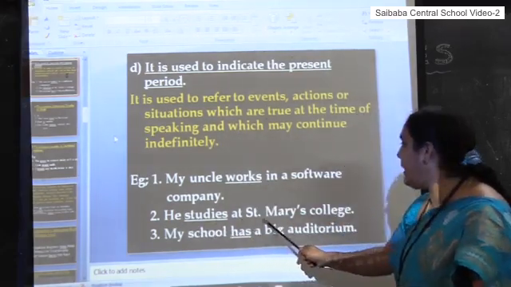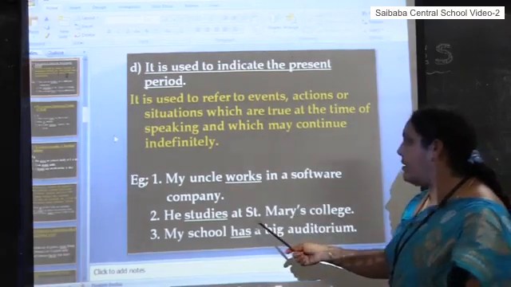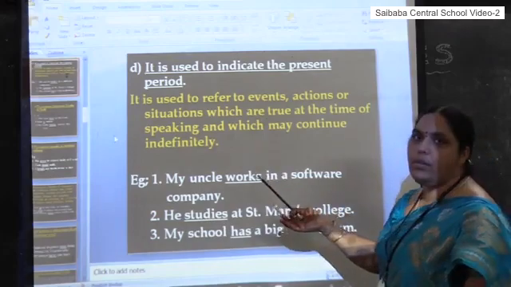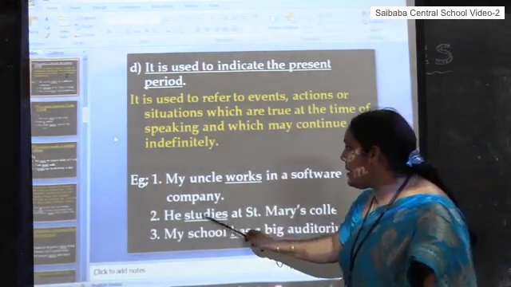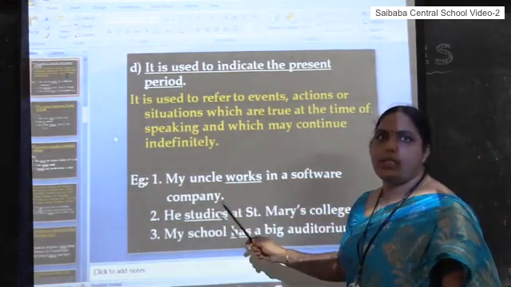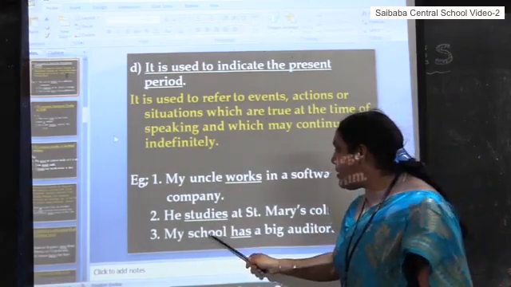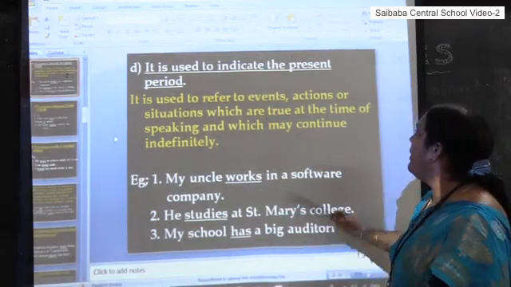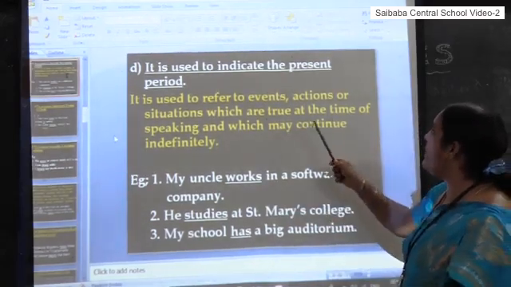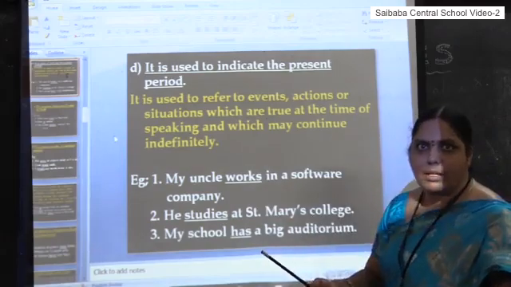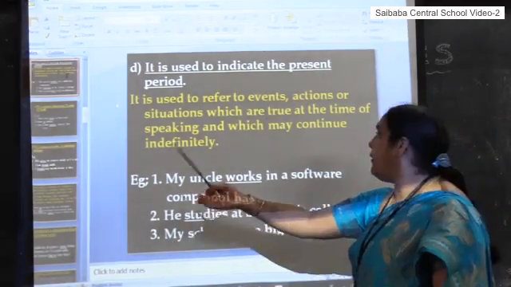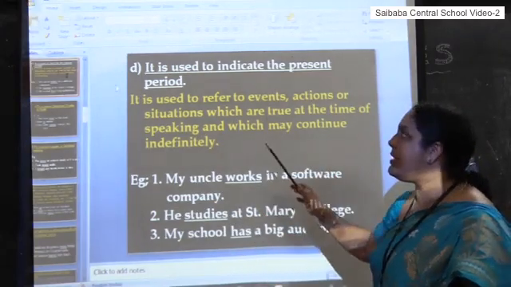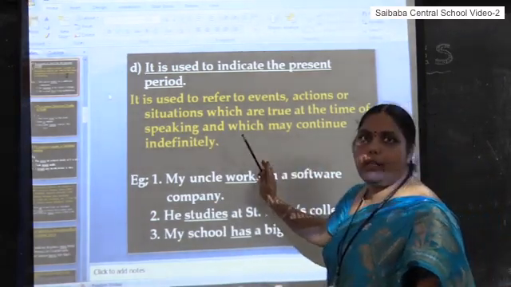He studies at St. Mary's College. In this situation also we should understand that it may continue or not. So in such cases also we can use simple present tense. My school has a big auditorium. So these are all events or actions which are true at the time of speaking, but may continue or may not continue. In such cases we use the simple present tense.